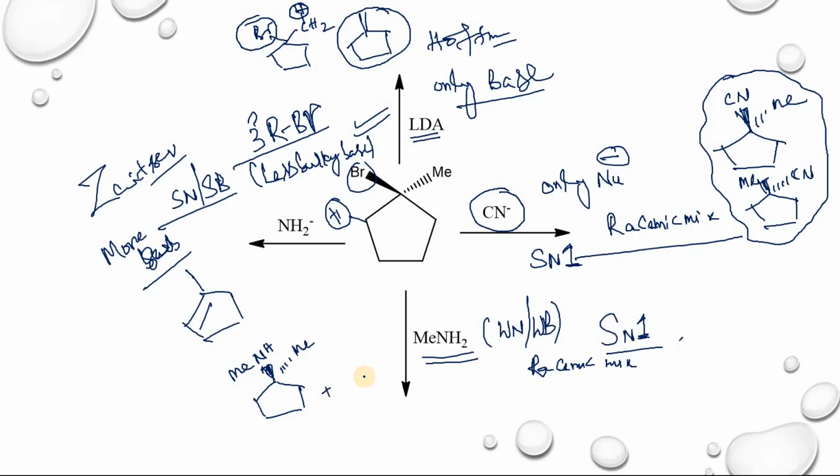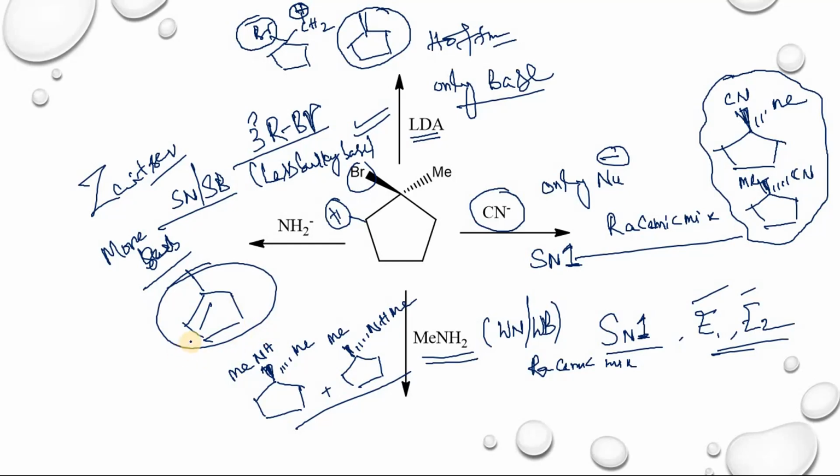And also you will get this one is Me, NHMe. So here you will get a racemic mixture. Along with the racemic mixture, you will get E1, E2 products. In case of E1 and E2, you will get this one. This one is minor in the case of methylamine.